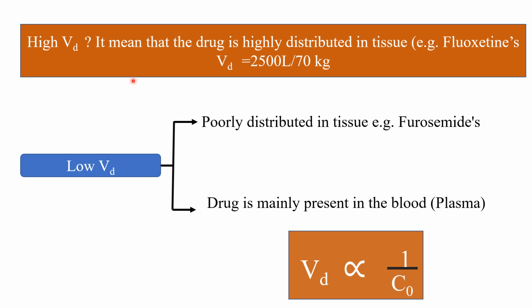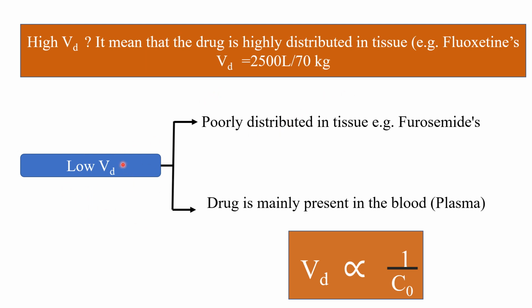For example, when you take a drug orally, it enters the stomach, then the intestine, then through the hepatic portal vein it reaches the liver, then through the inferior vena cava it reaches the heart, and from the systemic circulation it distributes to the tissues. If the drug has high VD, it means the drug is highly distributed; it won't stay in plasma, it distributes to the tissues.